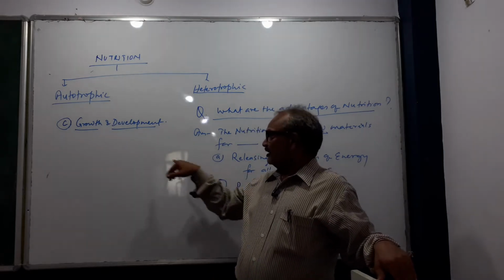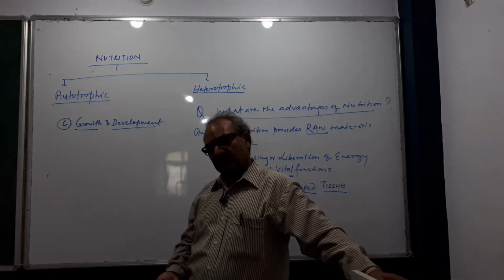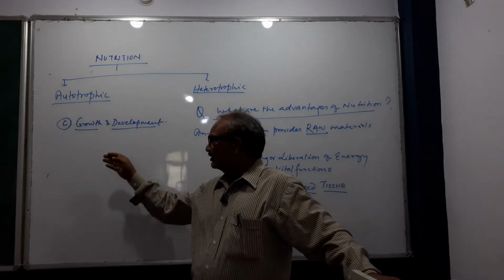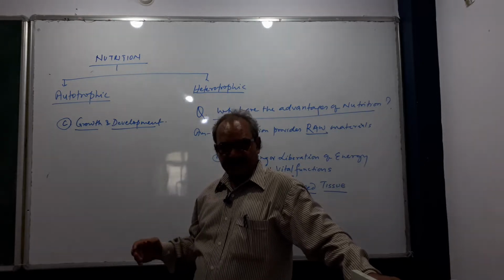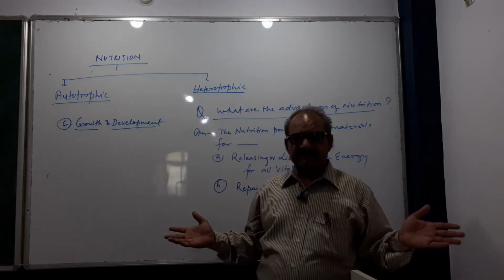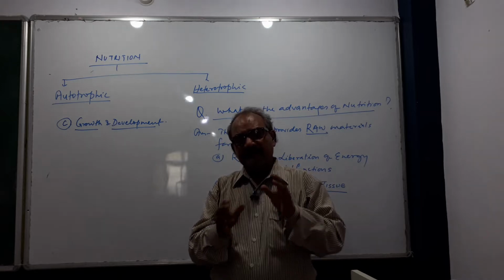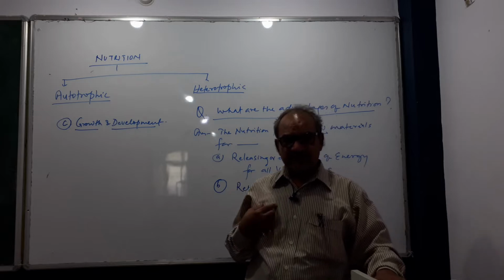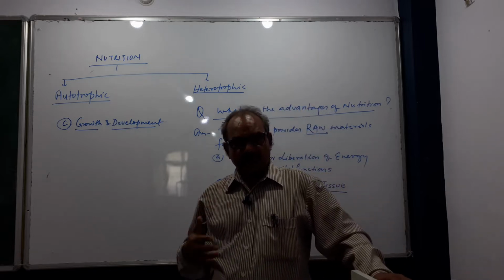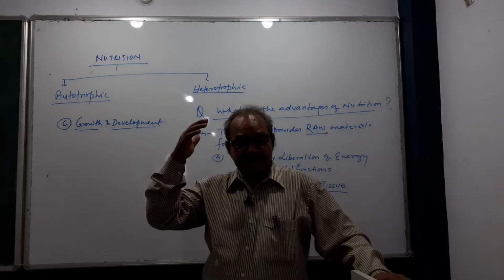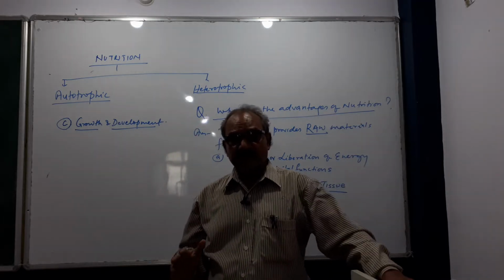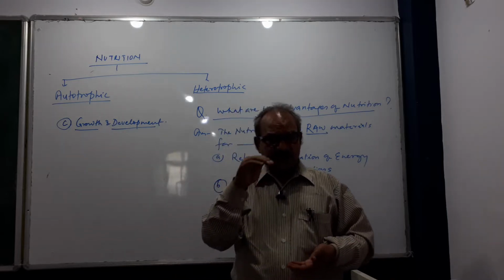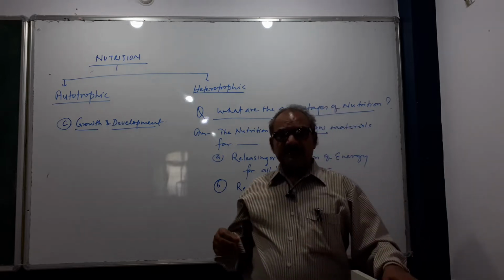Like this, when somebody is a newly born baby, you see a very small size and height, and gradually it increases in height and gains weight. And all this requires raw material for increasing the height, because we are multicellular organisms. The size of a multicellular organism depends upon the number of cells. The number of cells which is present in a newly born baby.